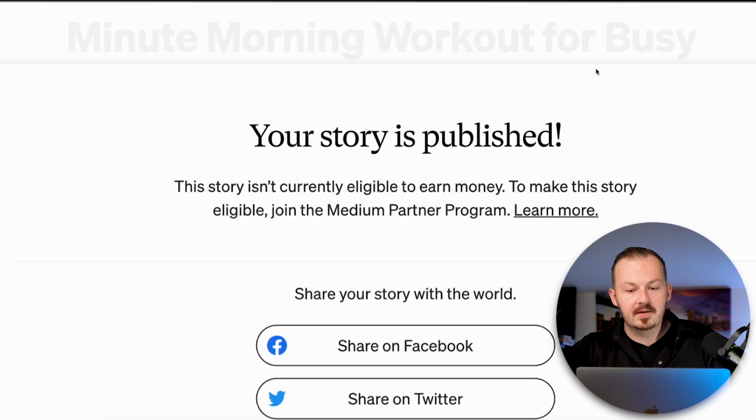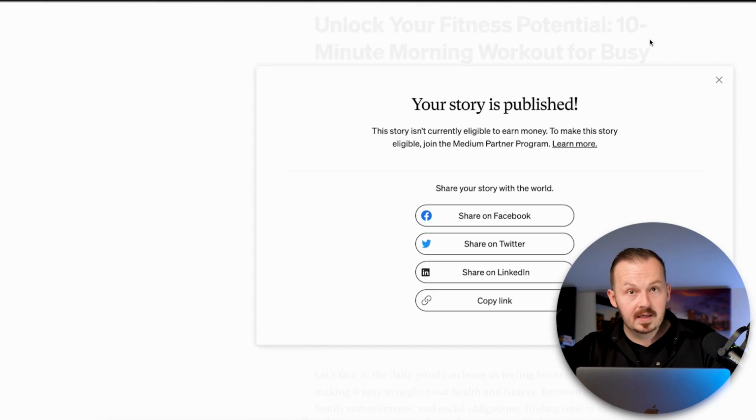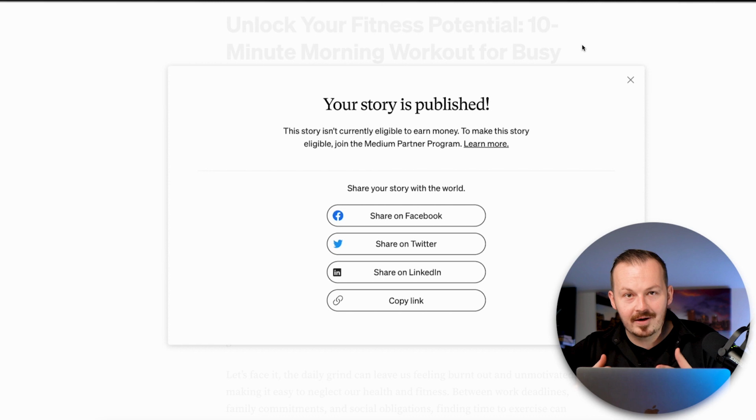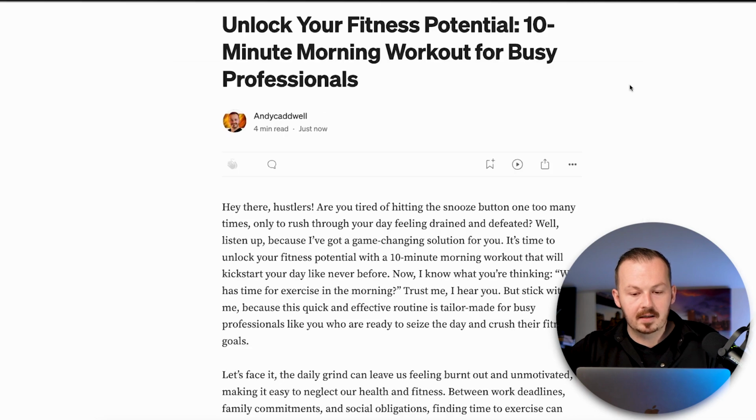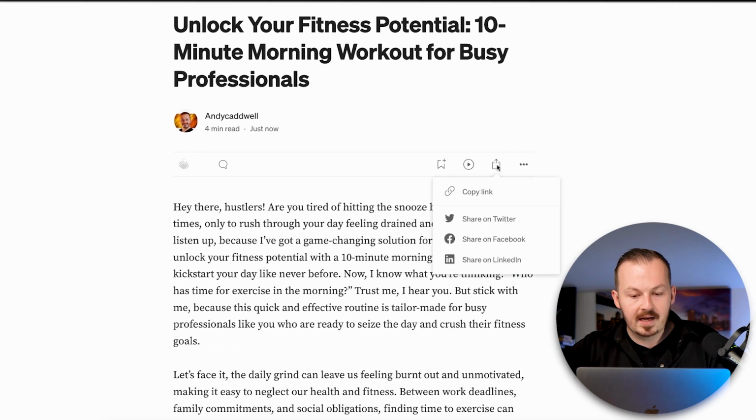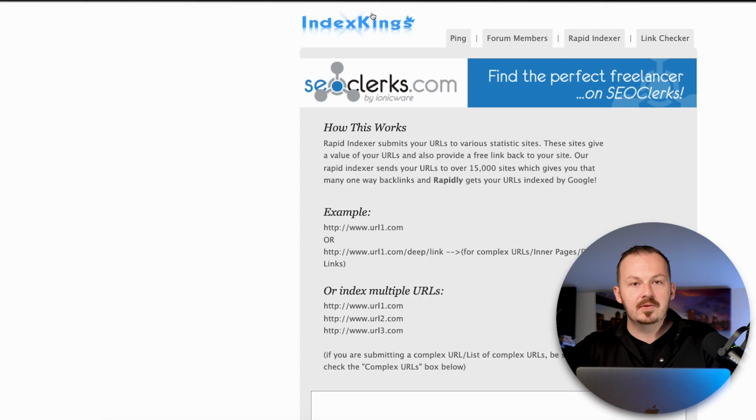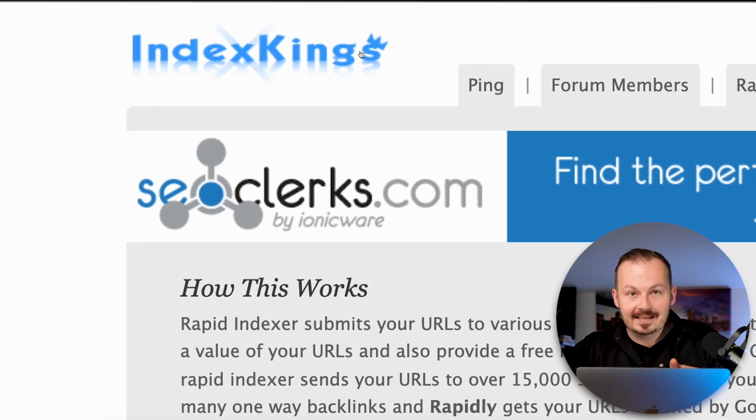Now pretty much it's going to be out there, it's going to be gathering views, but to actually speed up this process, I'm going to show you a clever SEO hack that nobody's using that's going to make this method a lot more profitable. Just go to your article and click on this share button, copy the link to your article, and use this website called indexkings.com.